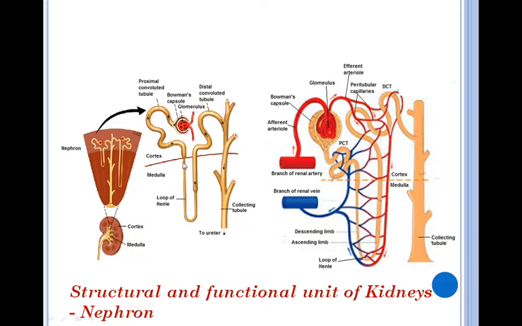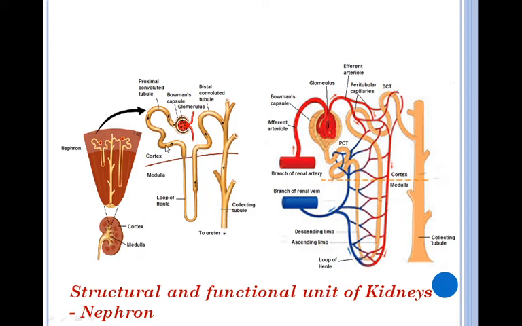This is called descending limb of loop of Henle. This is called ascending limb of loop of Henle, which enters into the DCT part, that is distal convoluted tubule, and this distal convoluted tubule enters into the collecting tubule. So this is about the structure of nephron.